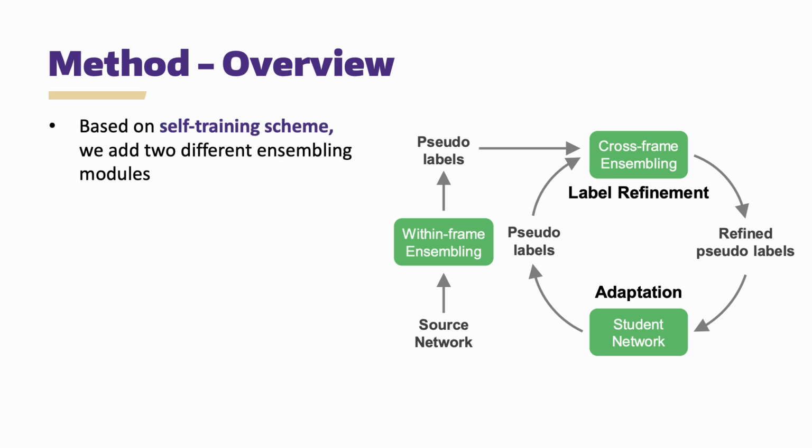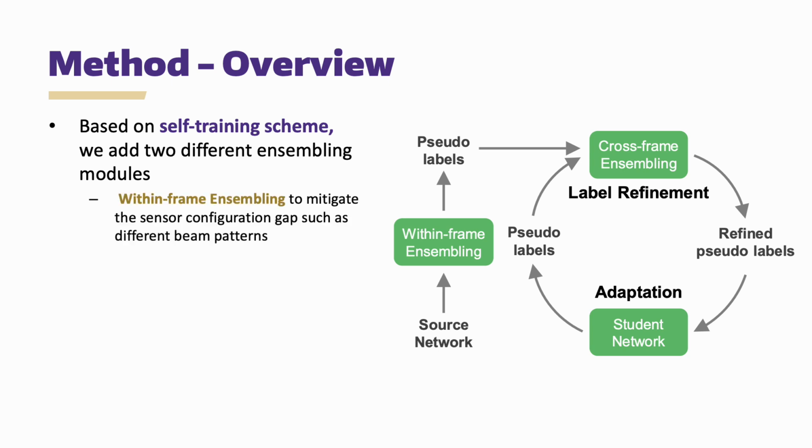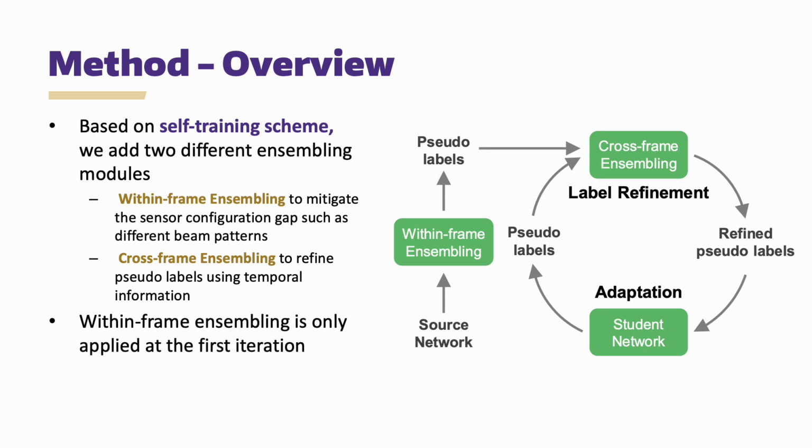In our work, we propose novel self-ensembling modules based on the self-training scheme. We apply within-frame ensembling to simulate the beam pattern difference in different LiDAR sensors, and also apply cross-frame ensembling to refine the predicted pseudo-labels by using temporal information. We iterate the pseudo-label generation and student model training for n times for adaptation. We want to note that the within-frame ensembling only applies once at the beginning of the adaptation process.